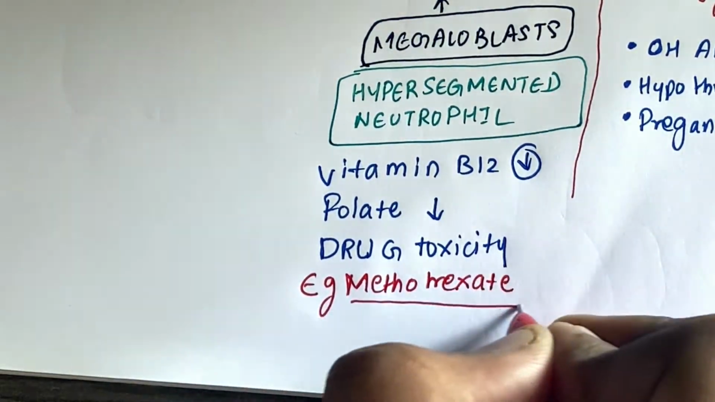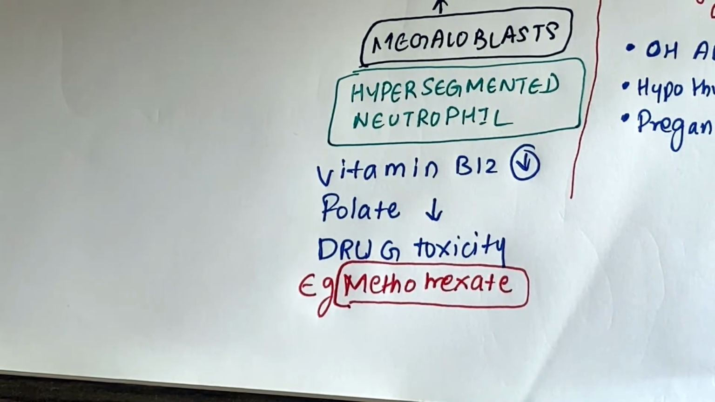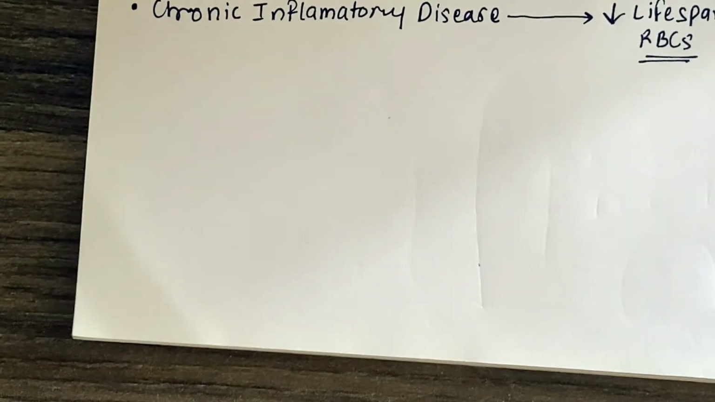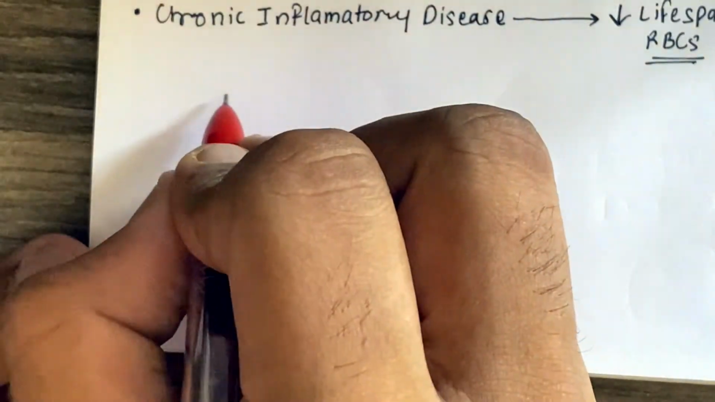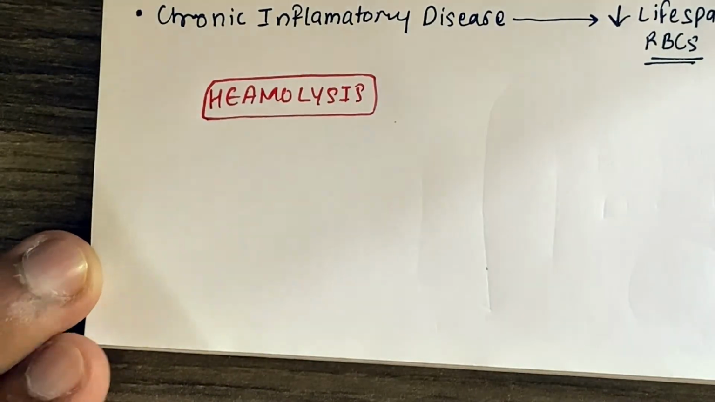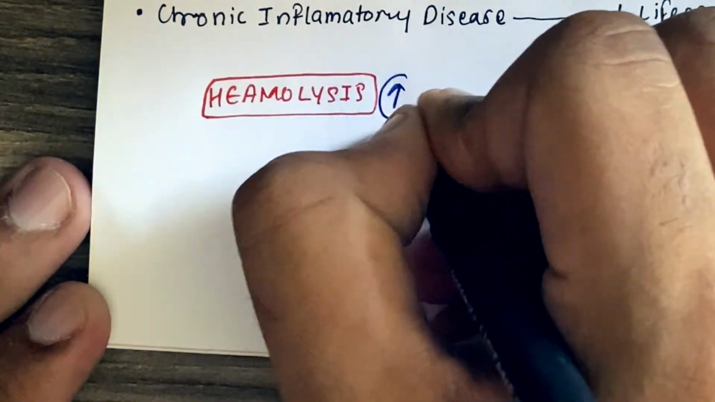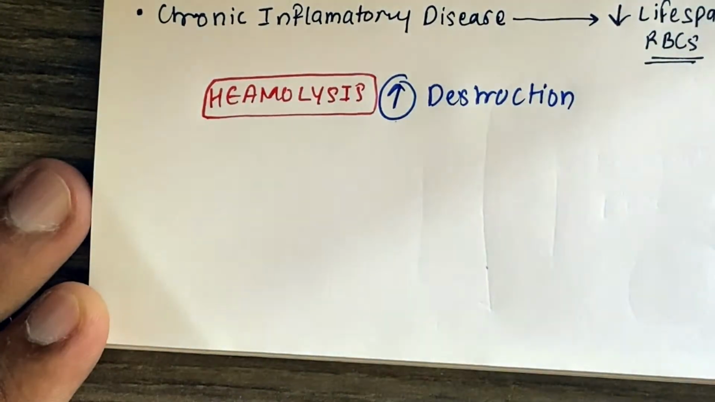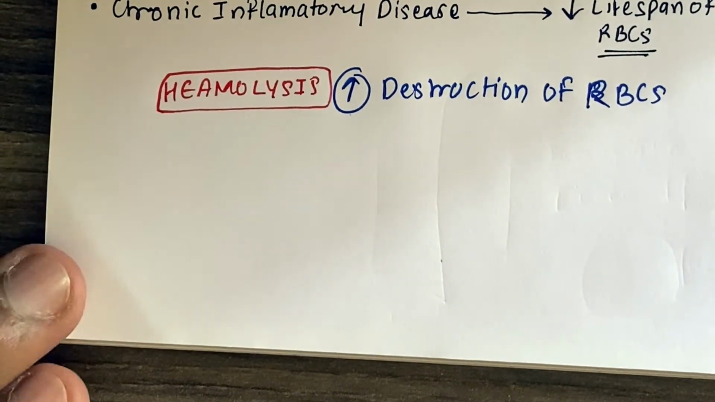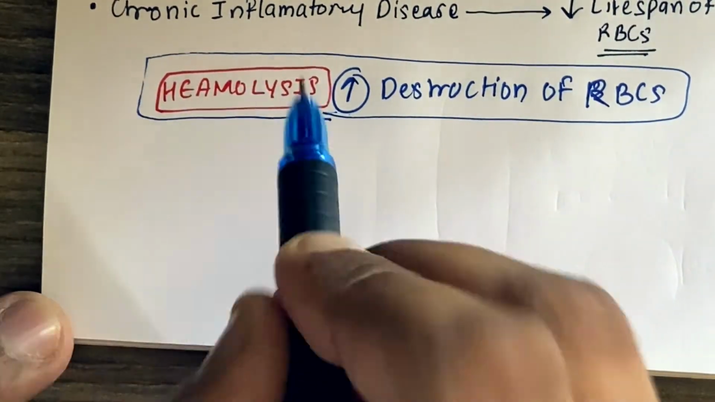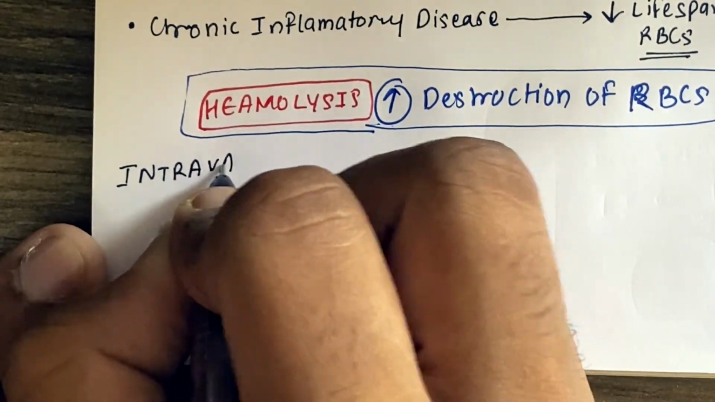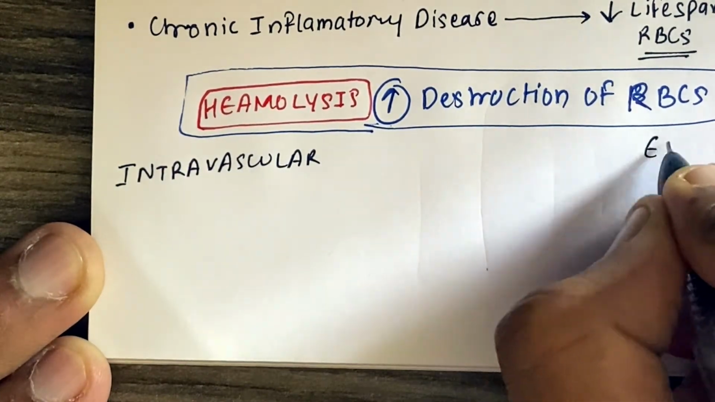Now, if you have learned about hemolysis, I have already made a video about hemolysis, which is increased destruction of RBCs. This can be done in two ways: intravascular and extravascular. Intravascular is basically in the blood, and extravascular is by reticuloendothelial cells, which are present in bone marrow.